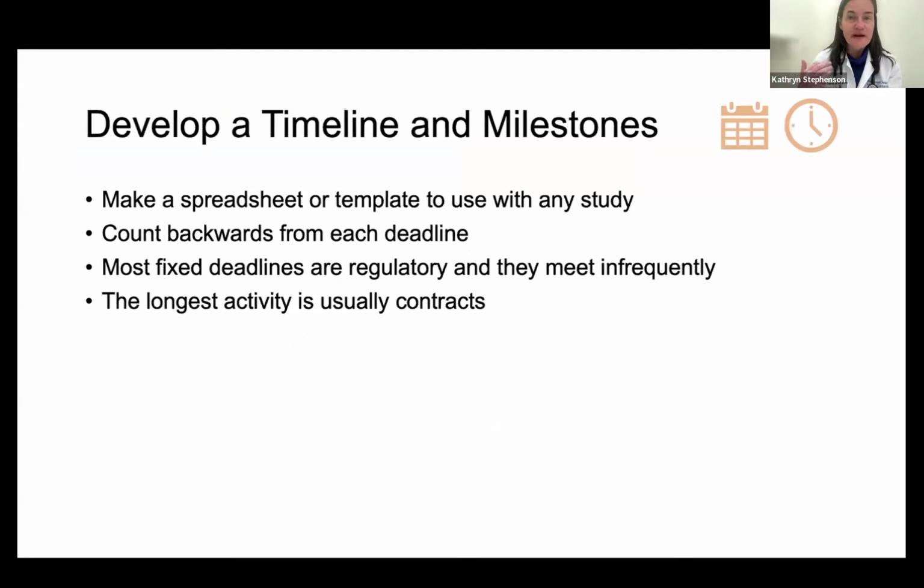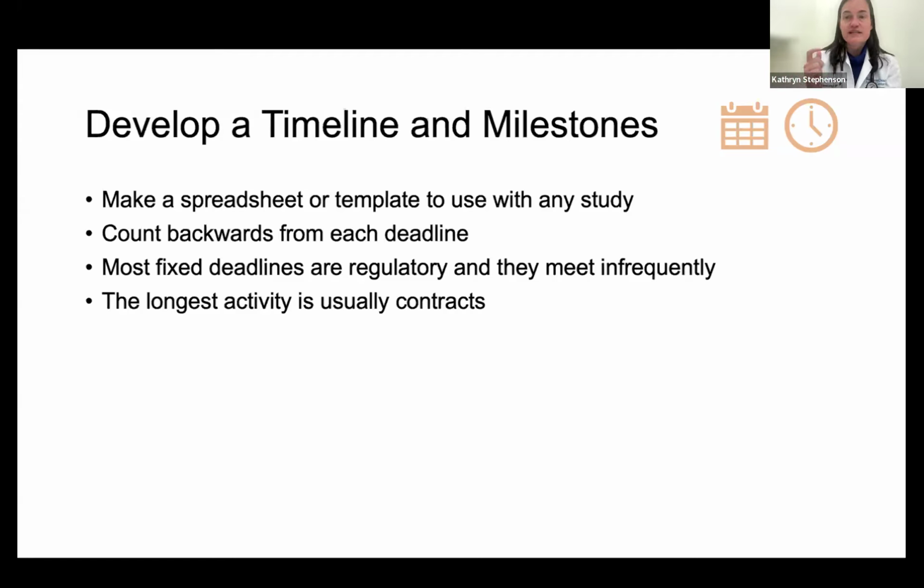So develop a timeline and milestones. I recommend that you make a spreadsheet, or I used to use a Word document template, and I use it with any study that I'm doing, so I keep the same milestones there. You put into that the deadlines for each of the different elements and count backwards from where you should start working on it. Most of the fixed deadlines in launching a study are regulatory. For example, an IRB has to meet, and they don't meet every day, they meet infrequently. So you need to know their schedule and also the due dates when they want you to submit so that you can be reviewed at a particular meeting.